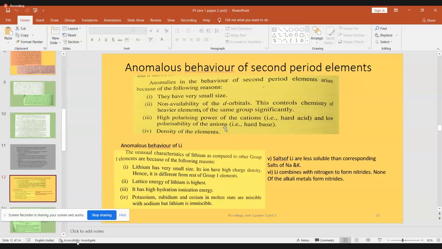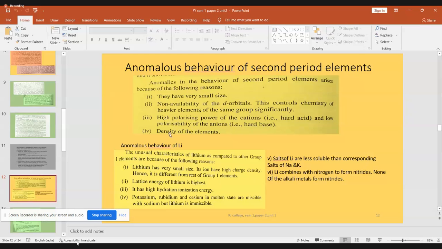So in case of those elements that form cations, they show high polarizing power. Some of them have a tendency to form cations, some have a tendency to form anions in our second period. When they form a cation, they exhibit high polarizing power, and when they form anions, they have low polarizability. So this is also one of the reasons why they show anomalous behavior.